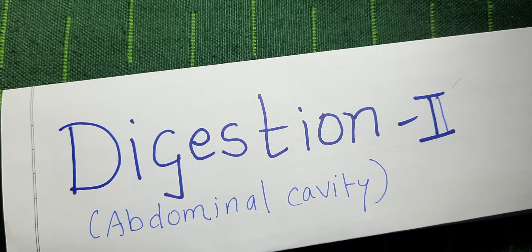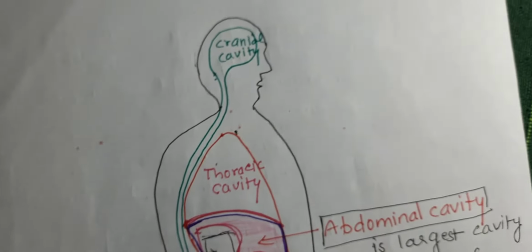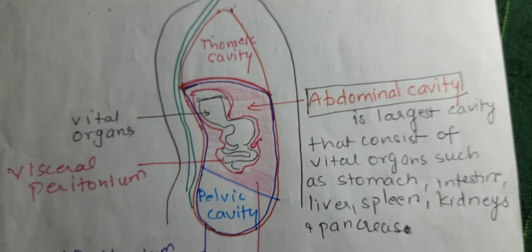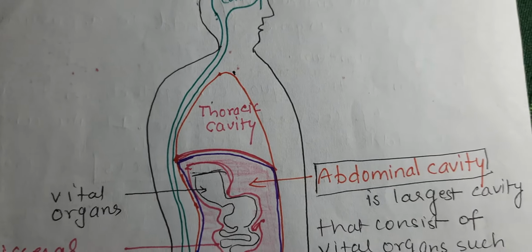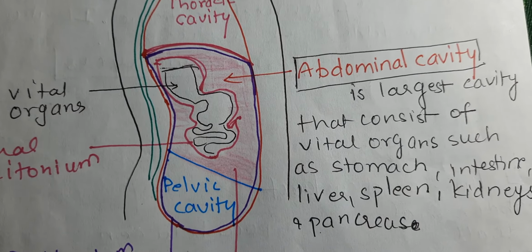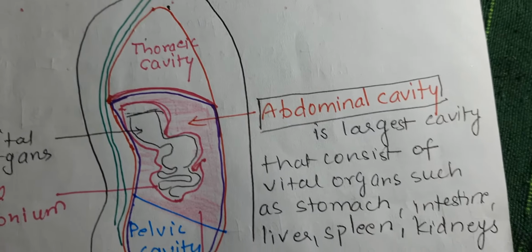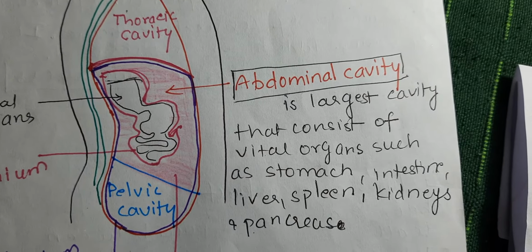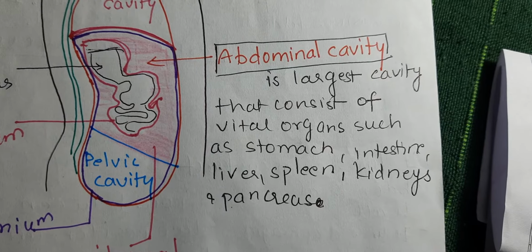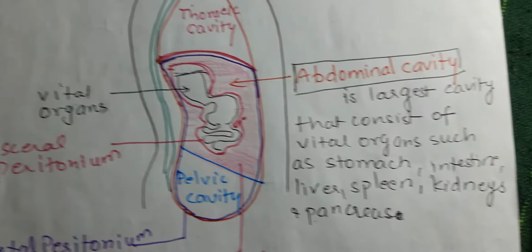Now we'll look at the abdominal cavities. Here I have shown three different cavities: the thoracic cavity, where the lungs are present; the abdominal cavity; and the pelvic cavity, where the kidneys and reproductive organs are present. The abdominal cavity is known as the largest cavity, and it consists of vital organs such as the stomach, liver, spleen, kidneys and pancreas.